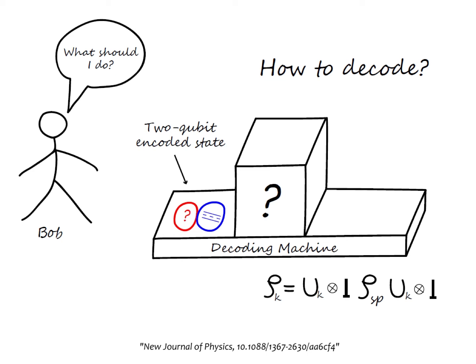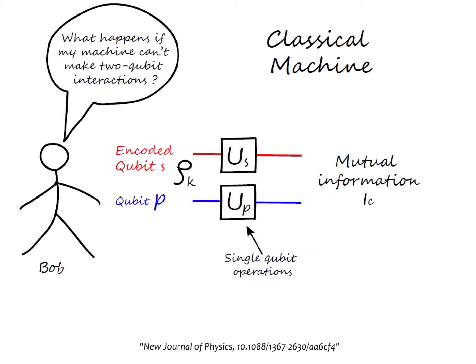Let's analyze what Bob's options are. A classical decoding machine. In this case, the decoding protocols that Bob can implement are restricted by the interaction between the 2 qubits. He can only apply single qubit gates and classical communication. We call the corresponding mutual information IC.